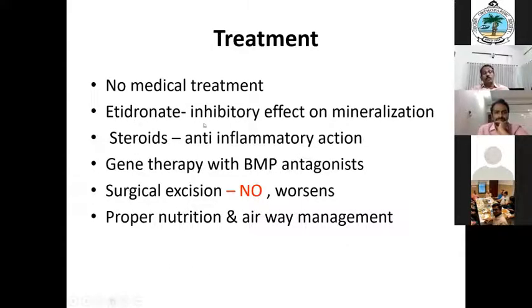And just for completion's sake, actually there is no treatment for it. Etidronate, but that will inhibit the normal calcification of bones, and severe osteoporosis and pathological fractures will develop. Steroids are used for their anti-inflammatory action. And gene therapy: BMP, I think 4 or 5, is significantly the cause for the increased production. So BMP antagonists may be given. Surgical excision, you never attempt, as that will worsen the condition. And only then the airway management.